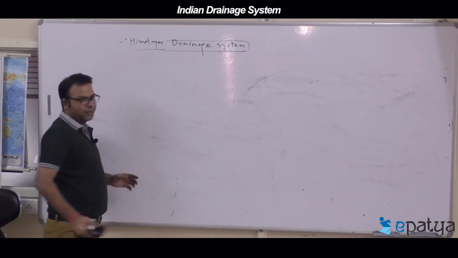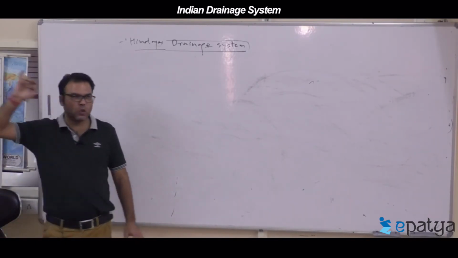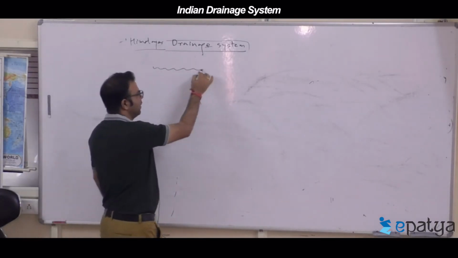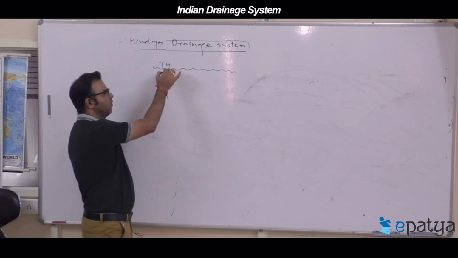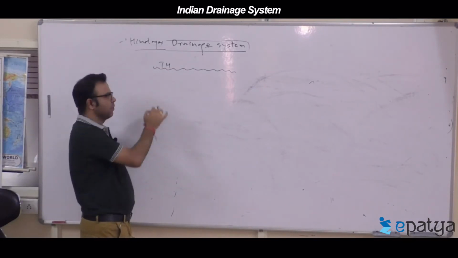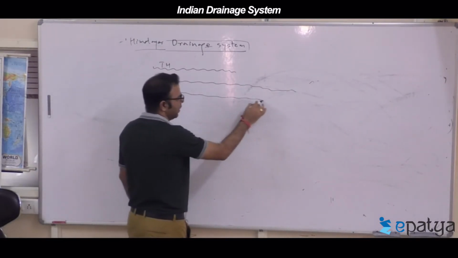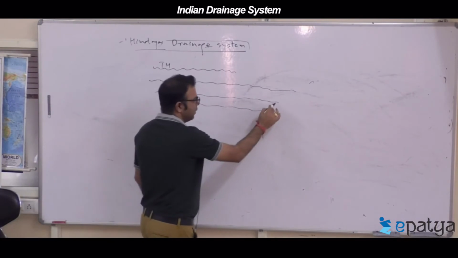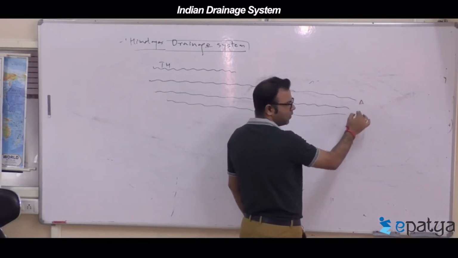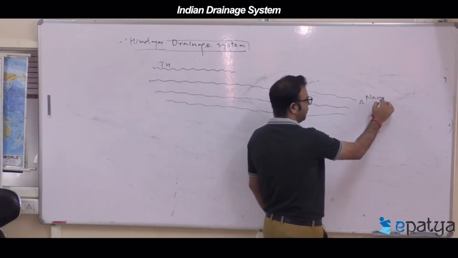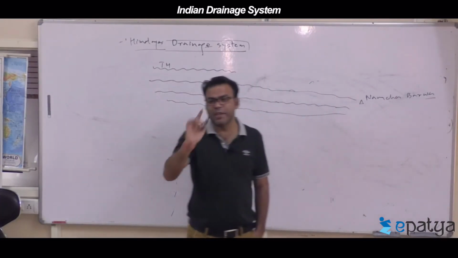If you look at the Himalayas, guys, the Himalayan drainage system contains two parts. One is the Tibetan mountains or Trans-Himalayas. The second part is called the Himalayas: Great Himalayas, Middle Himalayas and Lower Himalayas. This goes up to the last point in the east, called Namcha Barwa. Map along with me with the diagram.